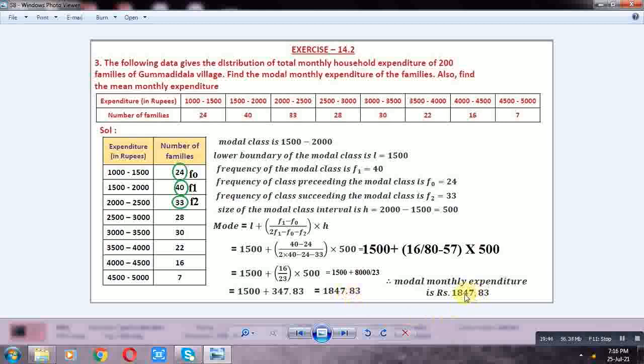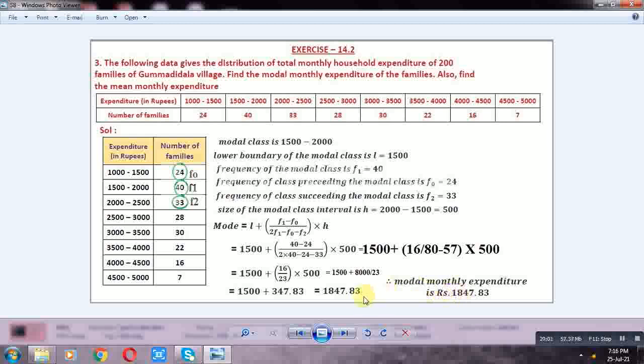We already found the mean in the previous session and in the present session. To find the mean of the given data, do this as homework. Okay. Next, fourth problem.